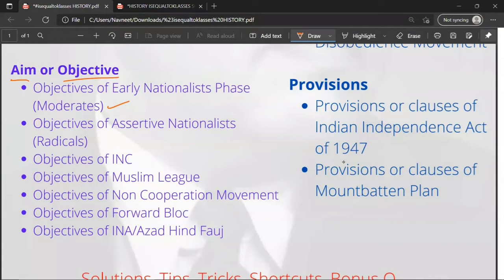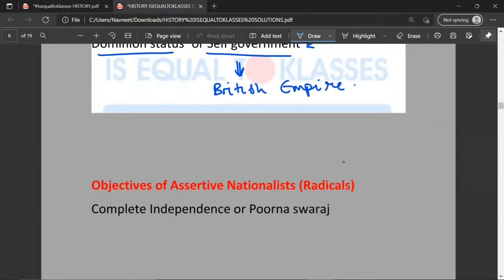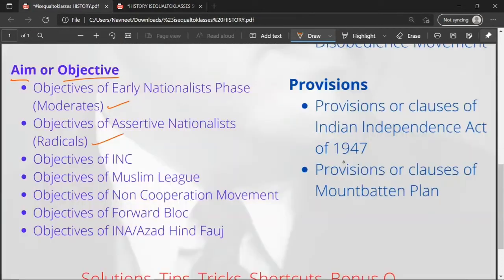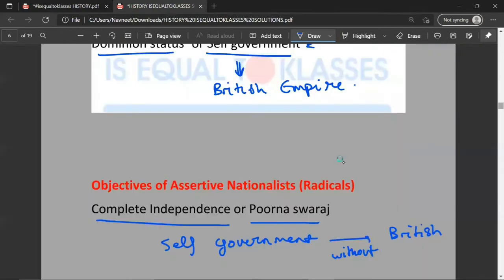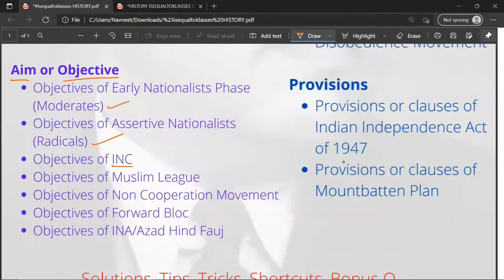Objectives of assertive nationalists or radicals. The radicals, on the other hand, emphasized complete independence or Purna Swaraj. So self-government, but without interference of the British Empire. Objectives of INC or Indian National Congress: unity, public opinion and demands.